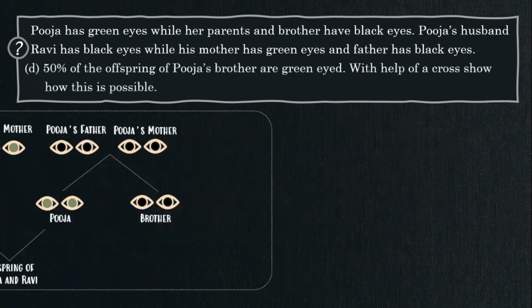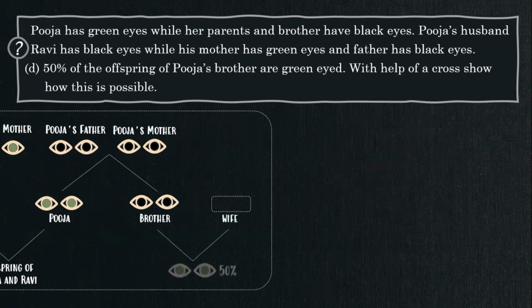Now let's see the fourth question. 50% of the offspring of Pooja's brother are green-eyed. With the help of a cross, show how this is possible. Now let's see the brother's wife and their offsprings. Brother has genotype capital B, small b.